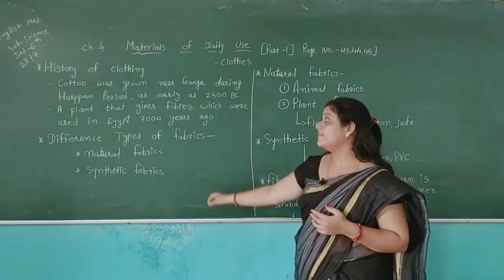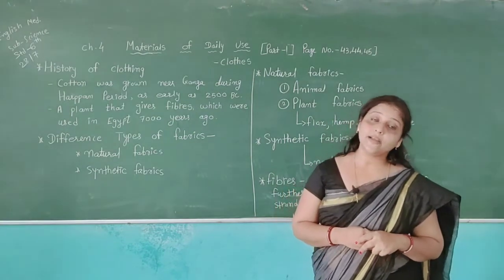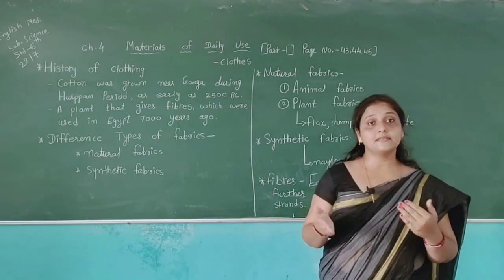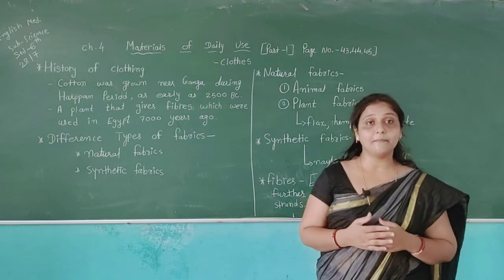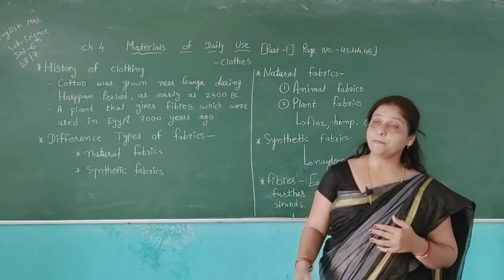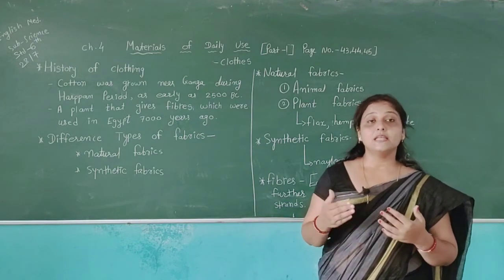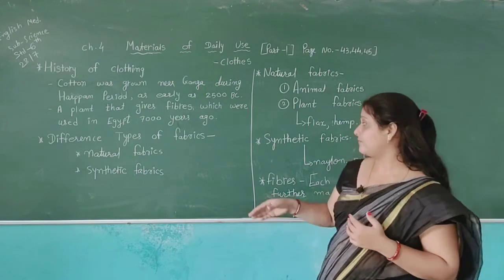Then after, we have different types of fabrics, natural fabrics and synthetic fabrics. Natural fabric, that means the fabrics which we can get naturally, for example from animals and plants. Then after, synthetic fibers are man-made. They are also called artificial fabrics.